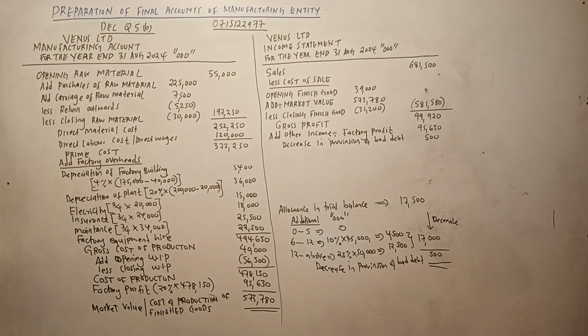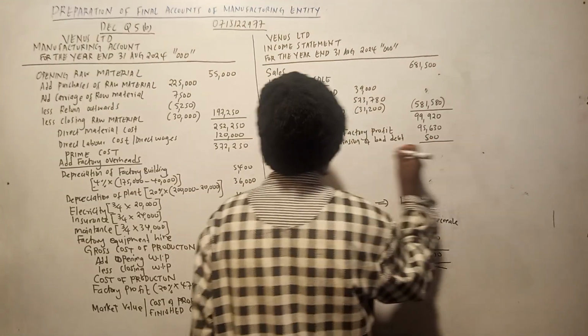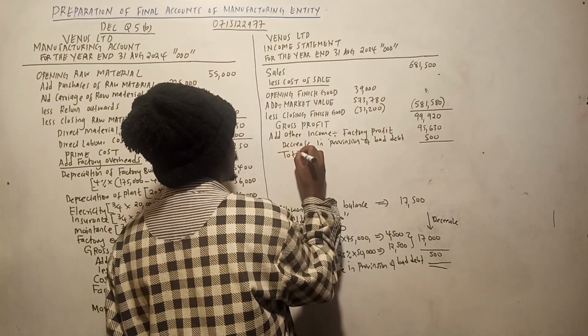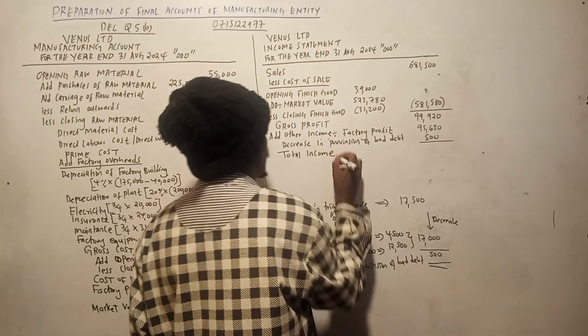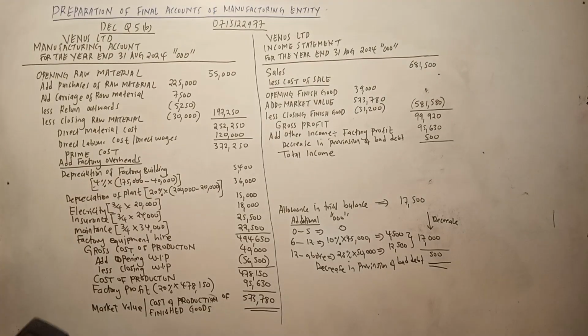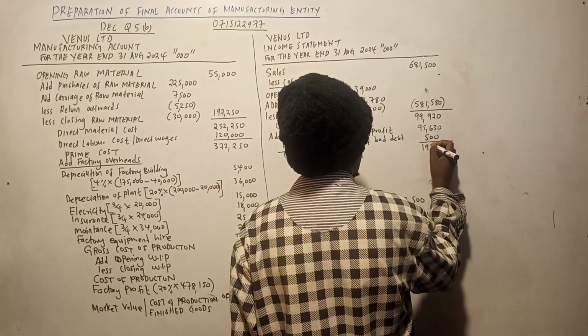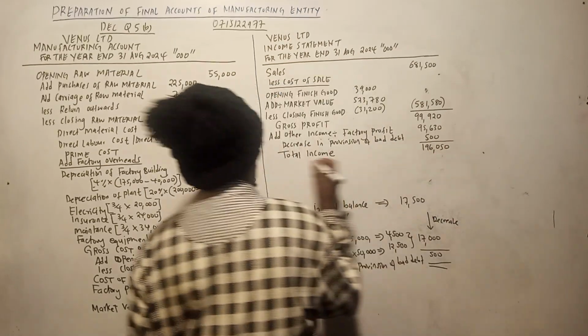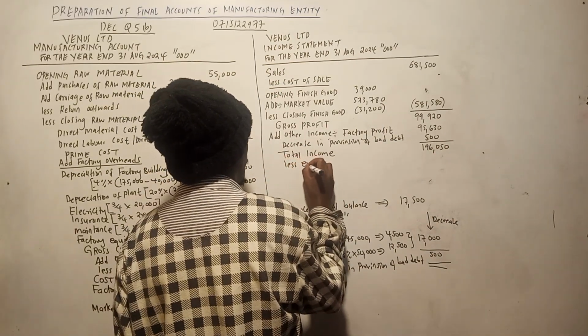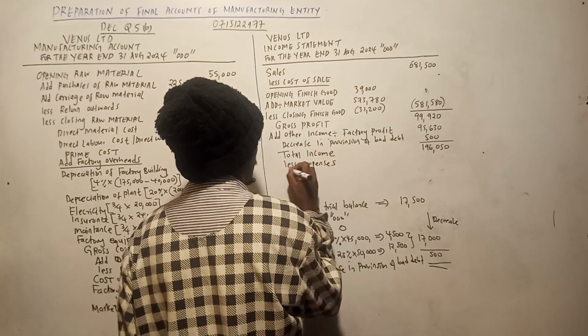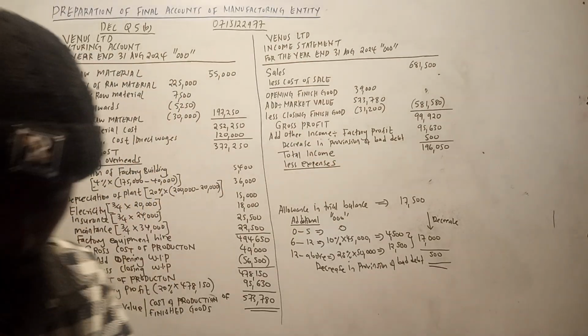So we can add them together so that we can get the total income. Total income will be 99,920 plus 95,630 plus 500, which gives 196,050. Now we can less our expenses. So we less our expenses.